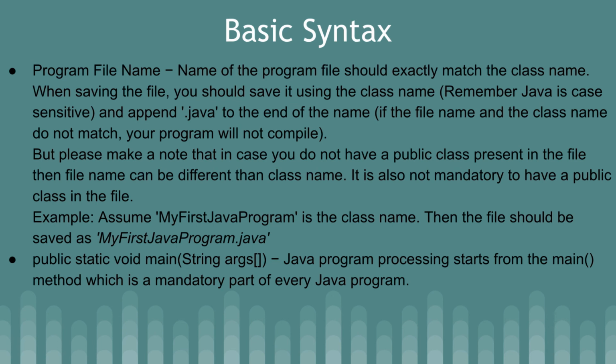But please make a note that in case you do not have a public class present in the file, the name can be different from the class name. It is also not mandatory to have a public class in a file. Assume MyFirstJavaProgram is the class name, then my file should be saved as MyFirstJavaProgram.java.